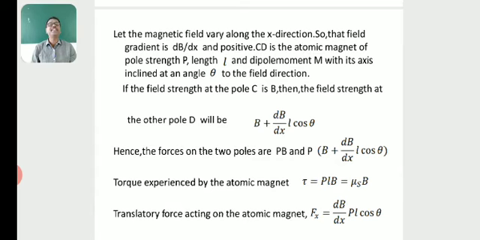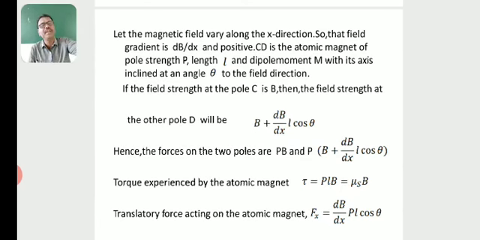If the field strength at the point C is B, then the field strength at the other pole D will be B plus dB by dx L cos theta. Hence the forces on the two poles are PB and P into B plus dB by dx into L cos theta. Torque experienced by the atomic magnet, tau, is equal to PLB, which is equal to MB. Then the translatory force acting on the atomic magnet, Fx, is equal to dB by dx PL cos theta.